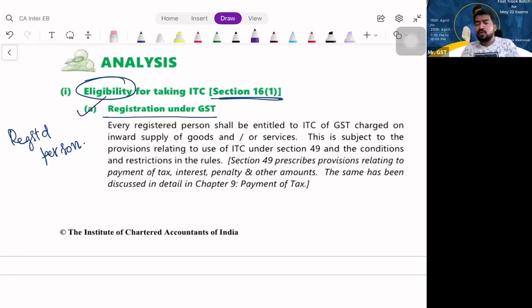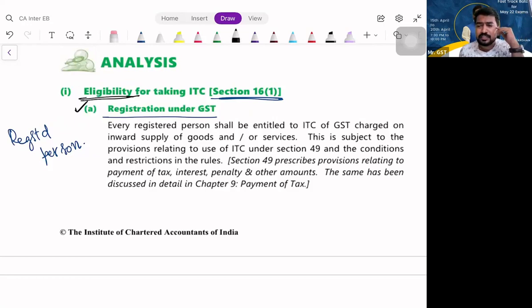Fine. First of all, who can avail ITC? A registered person. So, to avail ITC, what is the basic condition, my dear friends? What is the eligibility? Sir, you should be registered under GST. That is the basic condition. If you are going for some shopping or purchasing some laptops or mobile phones or furniture, whatever it is, can you avail ITC? No, because you are not registered. The first basic point itself is violated.